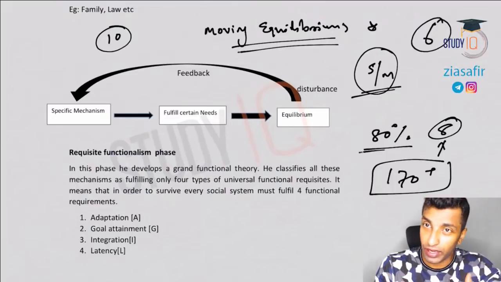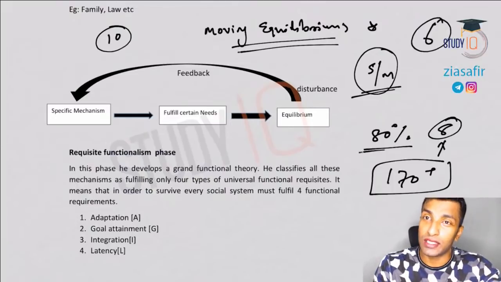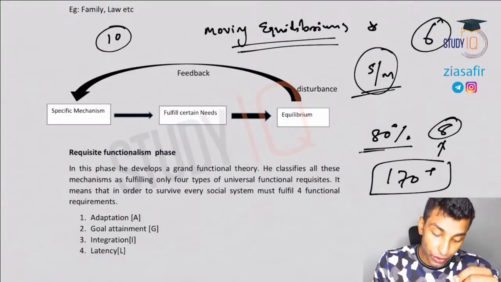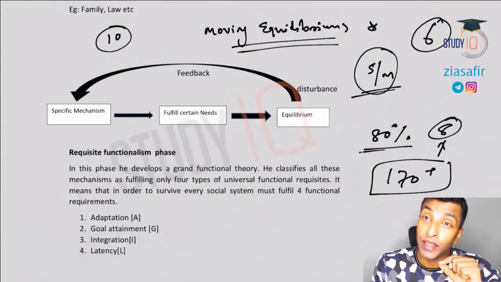Paper 2, it is unpredictable. So let's not discuss paper 2 now. I'll come up with paper 2 videos later. Okay, so 170 plus, if you need to target, you need to target 80% in the 10 markers.